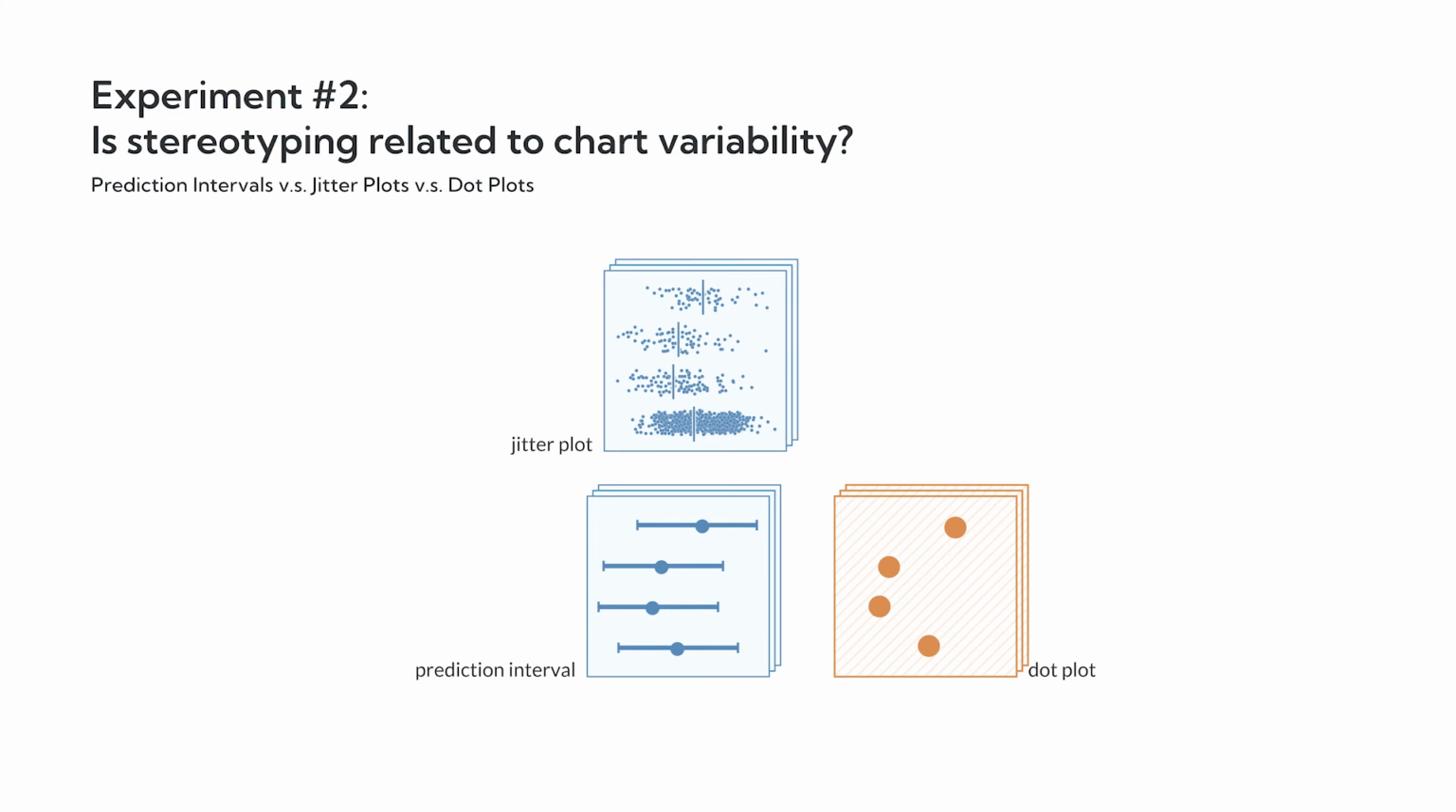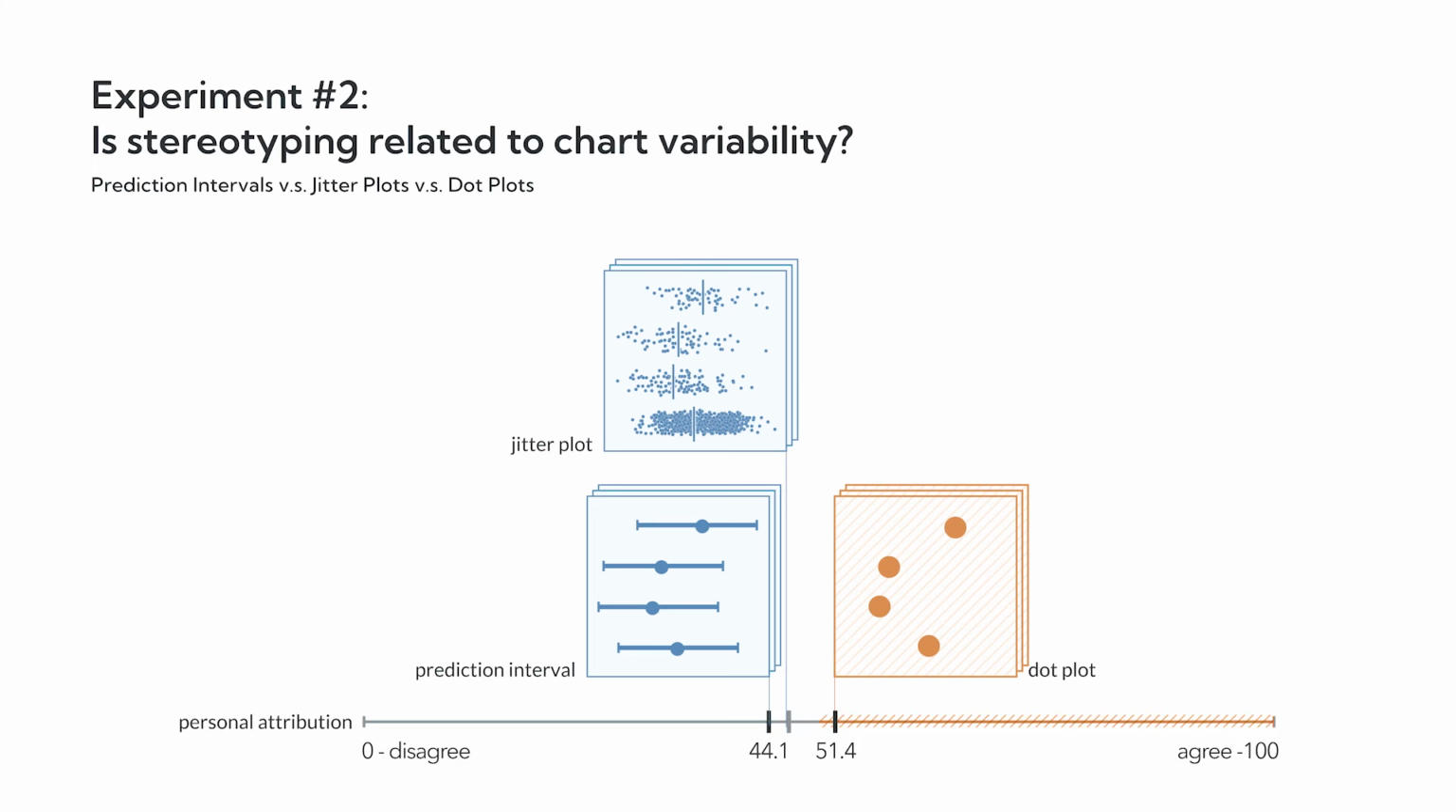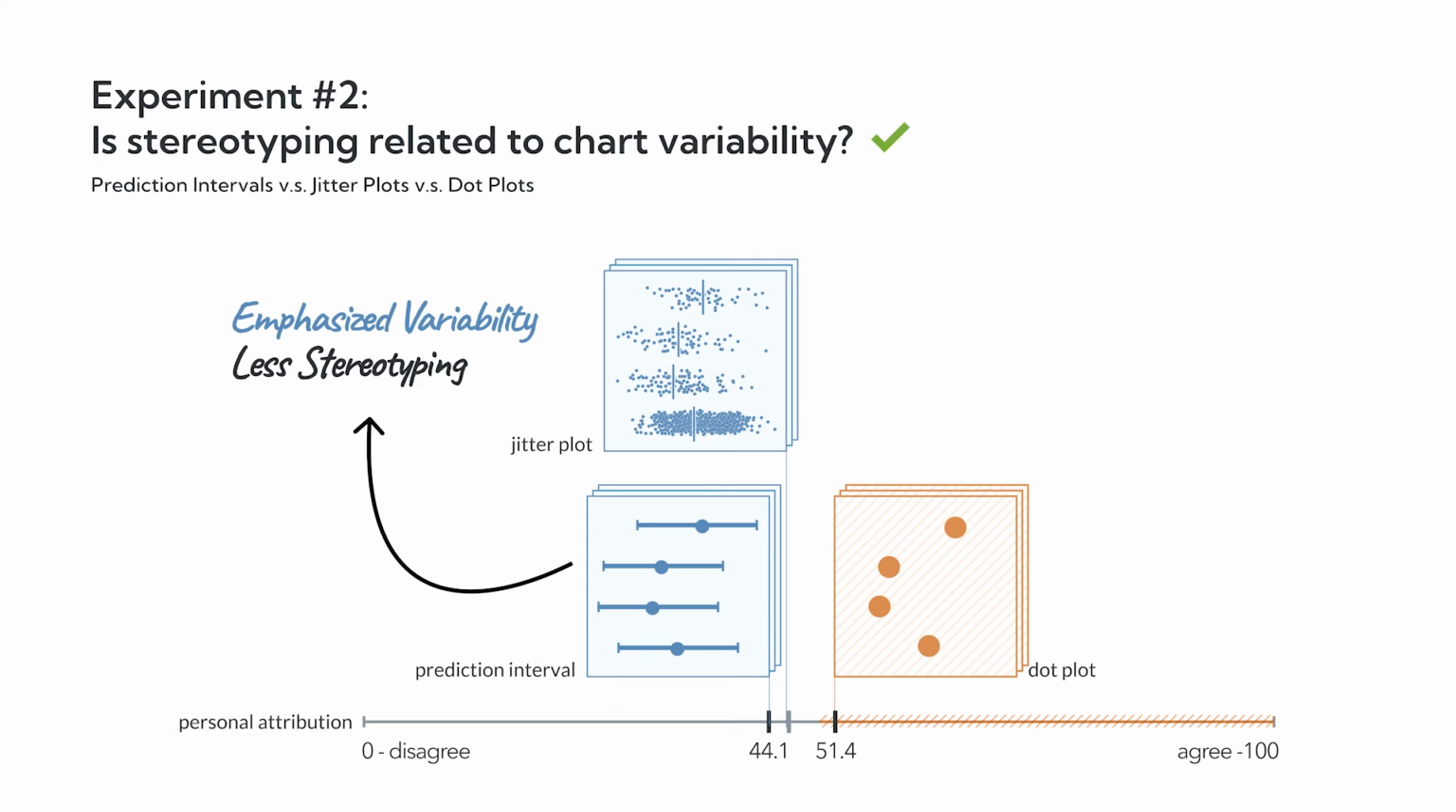We also varied topic. Instead of just looking at restaurant worker pay, the chart could also be about either household income, literacy scores, or life expectancy. For this experiment, we found that prediction intervals reduced personal attributions compared to dot plots by 7 points on that 100-point scale. Jitter plots landed in the middle, closer to prediction intervals, but not significantly different from either of the 2 other chart types. Again, in experiment 2, the chart showing overlapping ranges of outcomes reduced stereotyping relative to the chart hiding it.